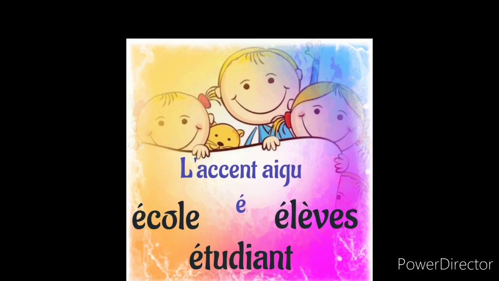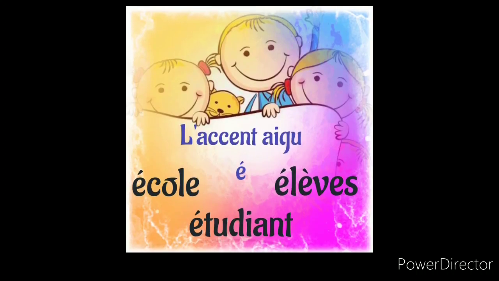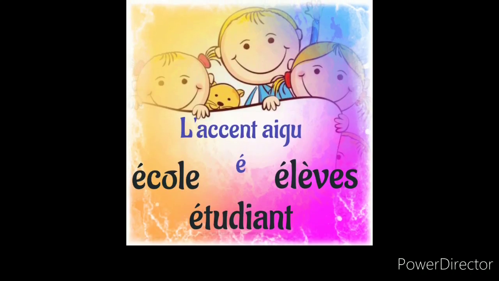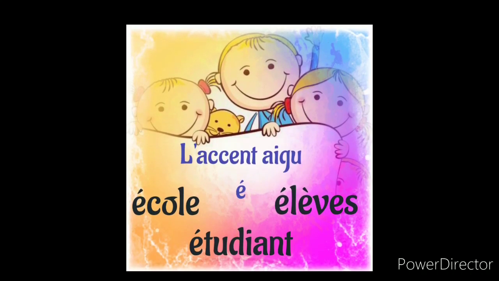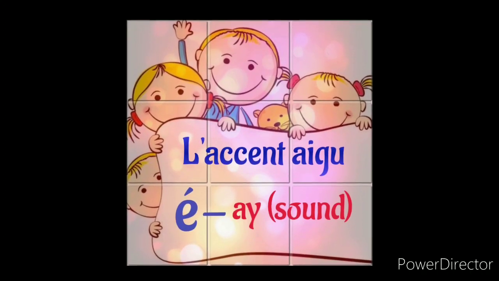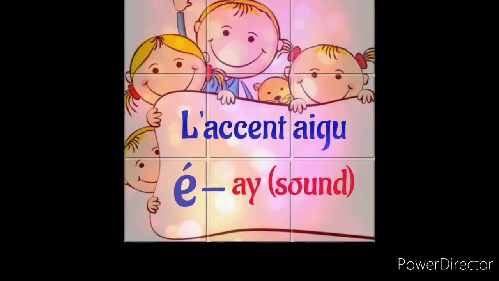Whenever this accent is noticed, you have to pronounce it as A. We will tell it as E accent aigu.